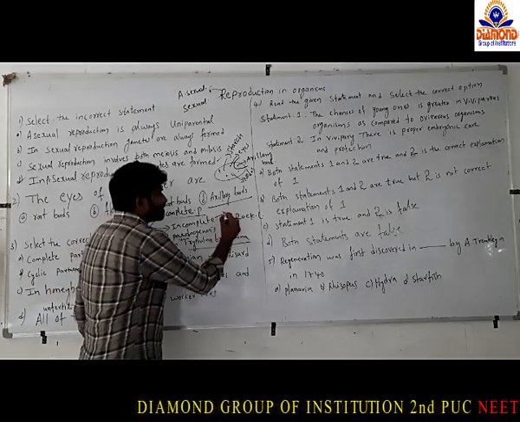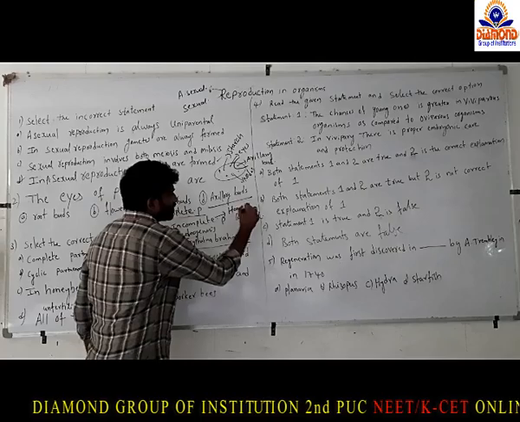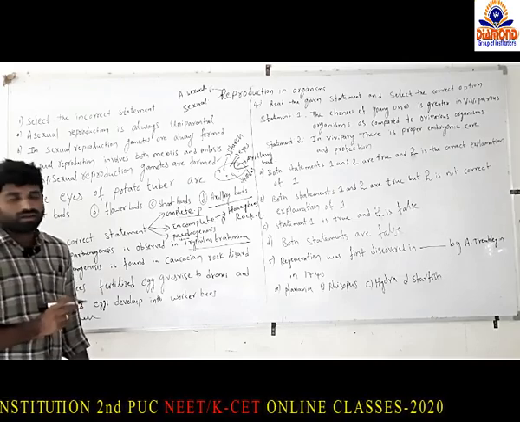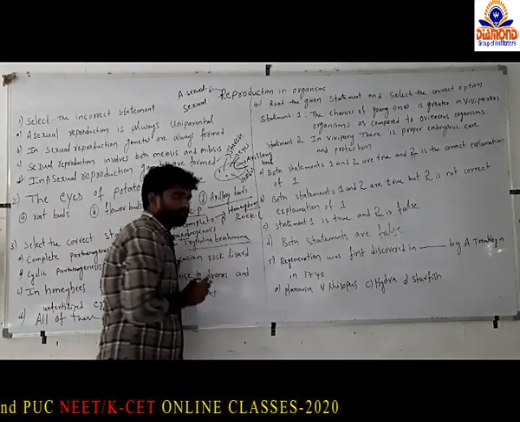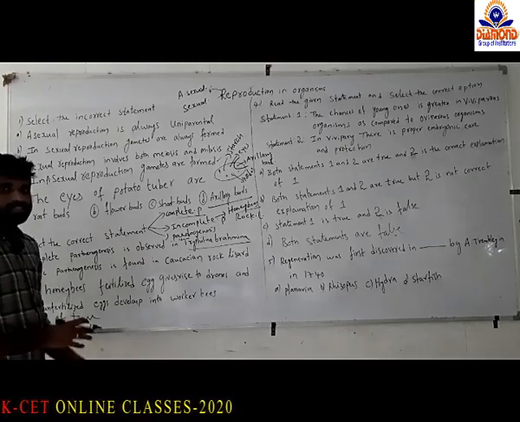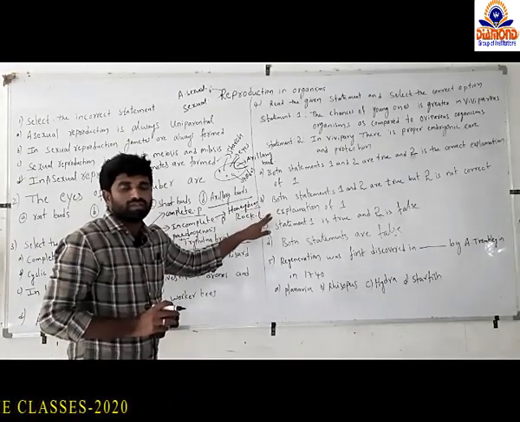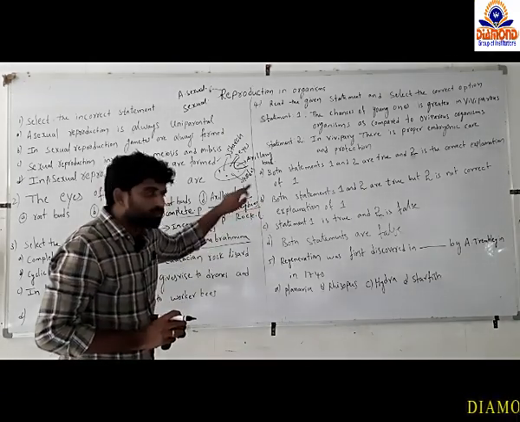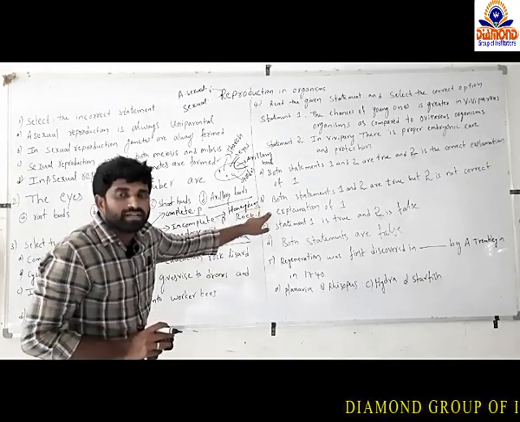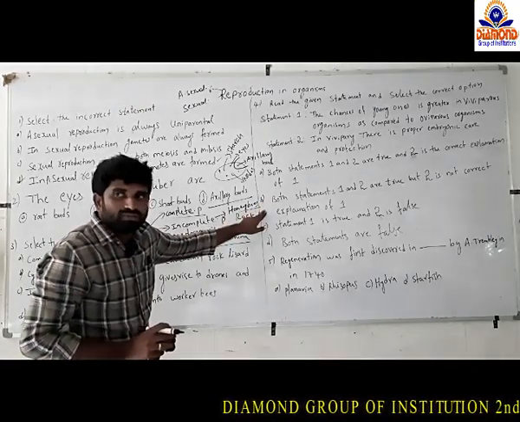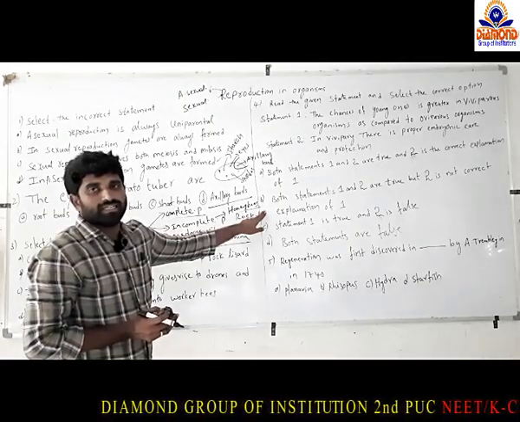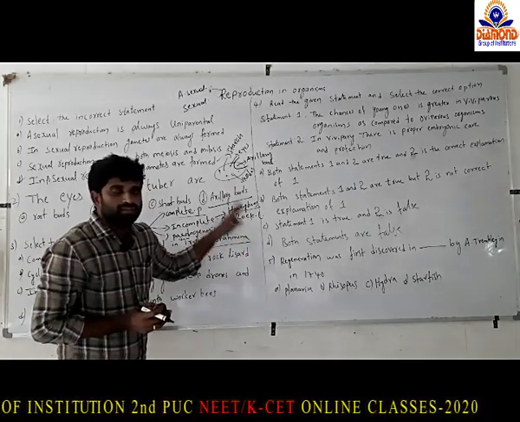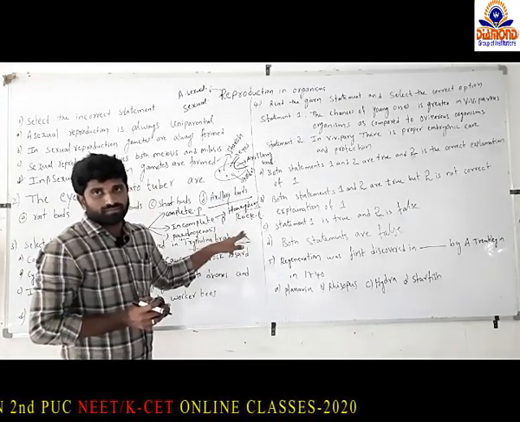A better example for incomplete parthenogenesis is honeybees. In honeybees, three types of honeybees are produced: males, females, and drones.